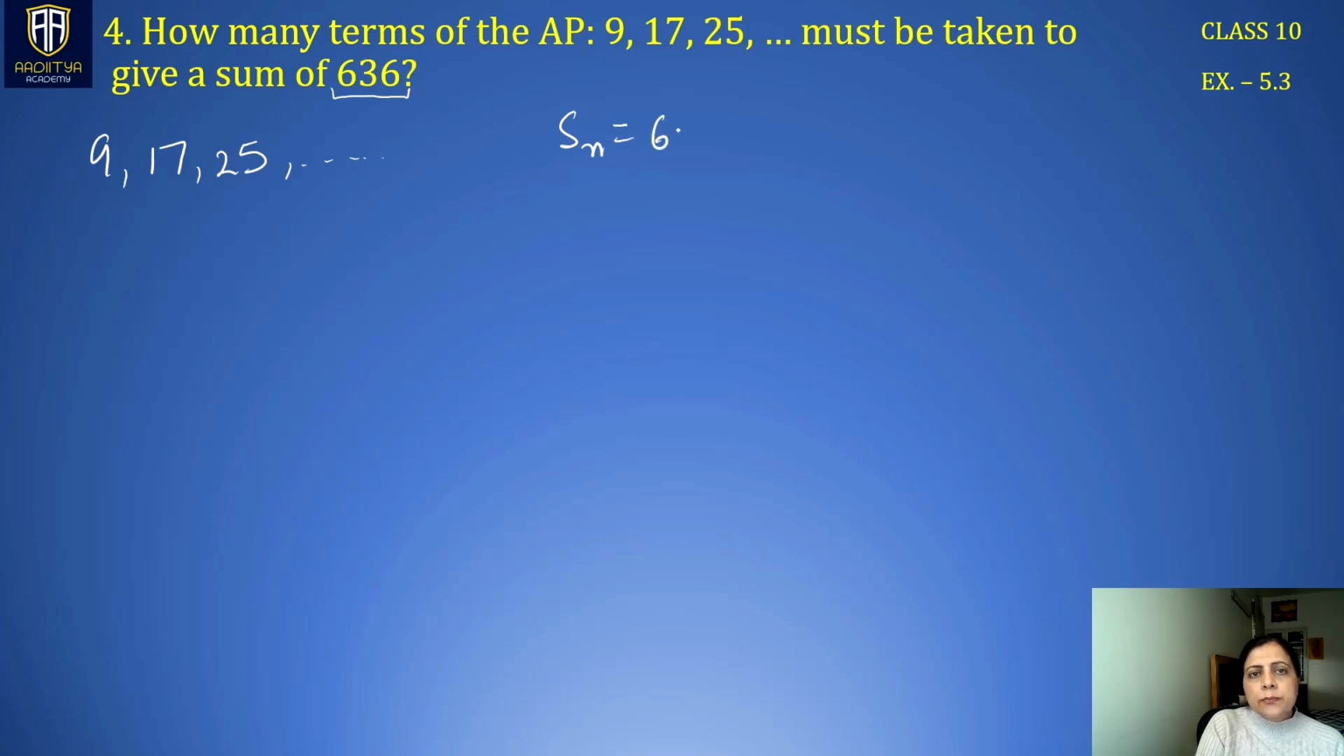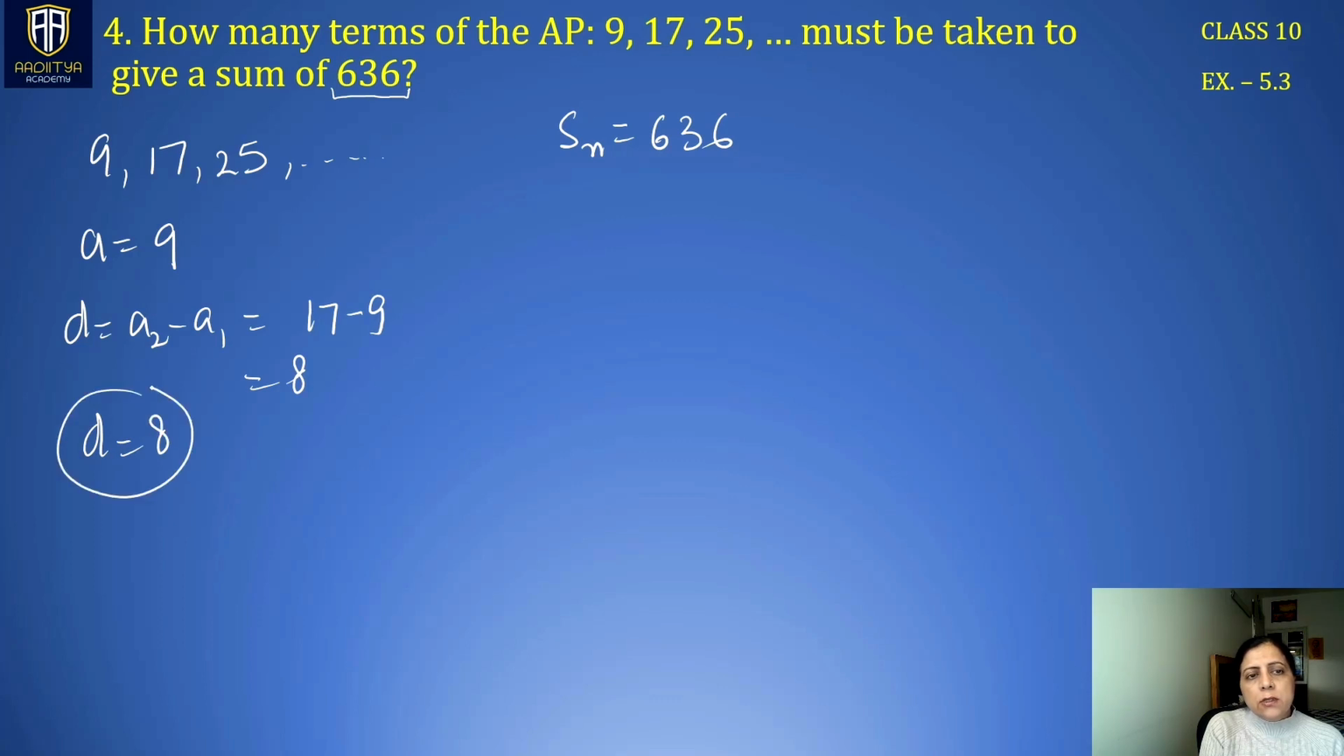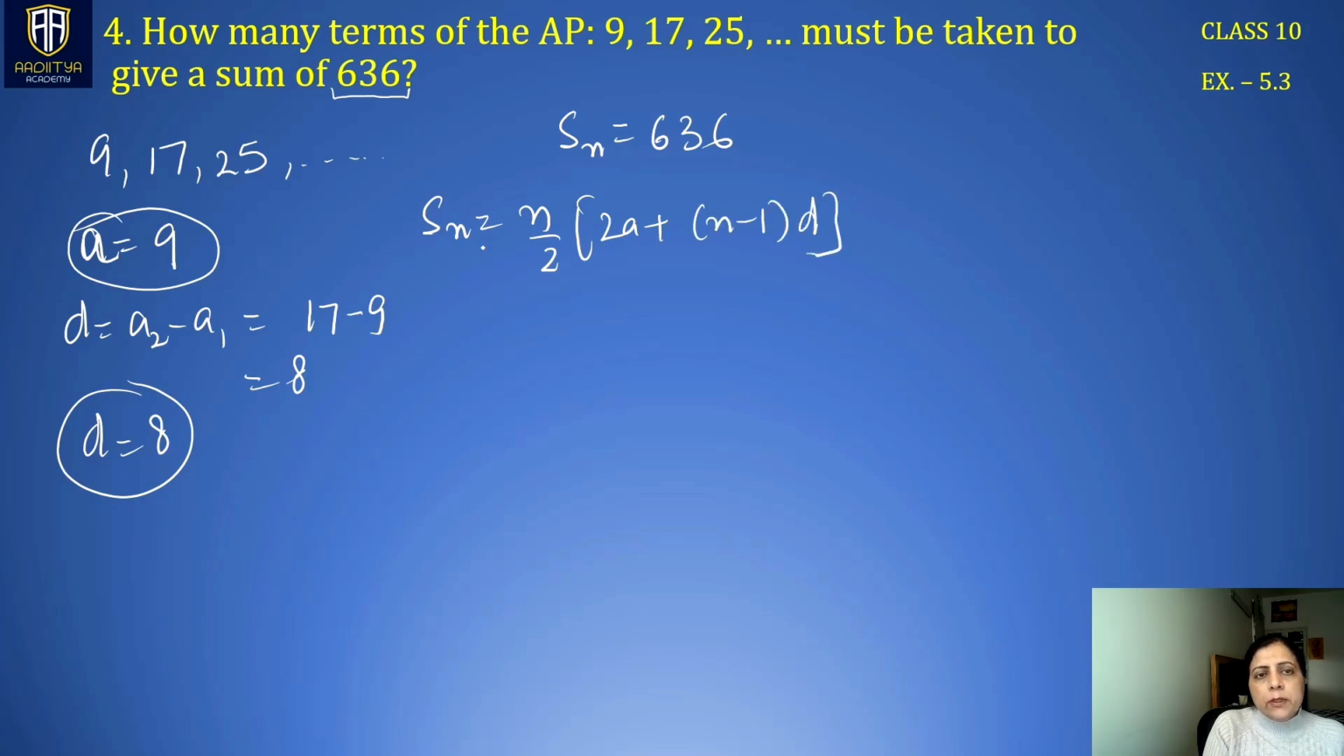Sn here is 636. A is 9. D is A2 minus A1, which is 17 minus 9, which is 8. So D is 8. A is 9. N is not known to us, right? What we have to do is use Sn. Sn is equal to n by 2 times (2a plus (n minus 1)d). Right? Now Sn is given to us, 636.